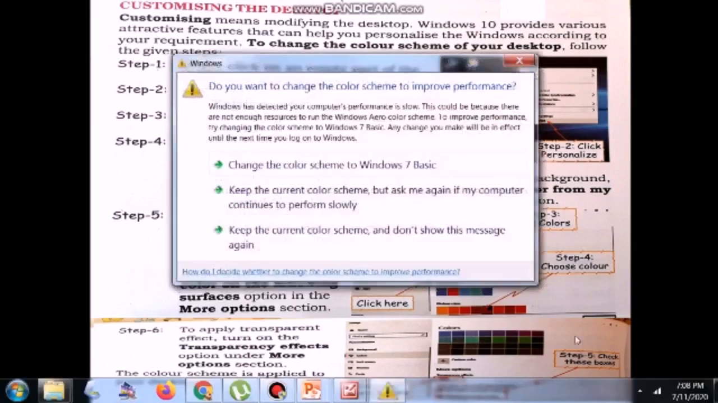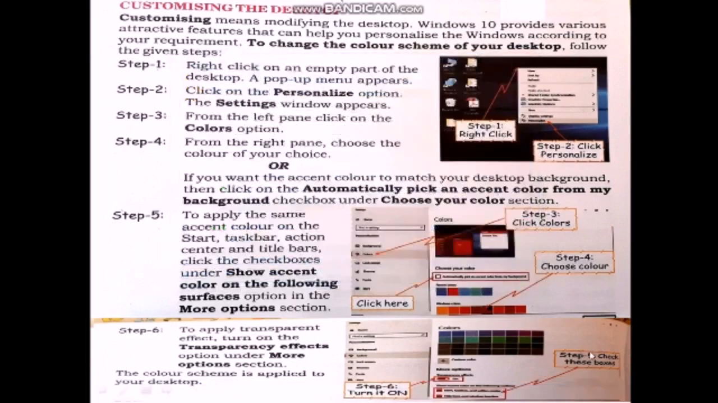In step 5, to apply the same accent color on the start menu, taskbar, action center and title bars, just click the checkboxes under the show accent color on the following surfaces option in the more options section. In step 6, to apply transparent effect, just turn on the transparency effects option under the more options section. Now the color scheme is applied to our desktop.